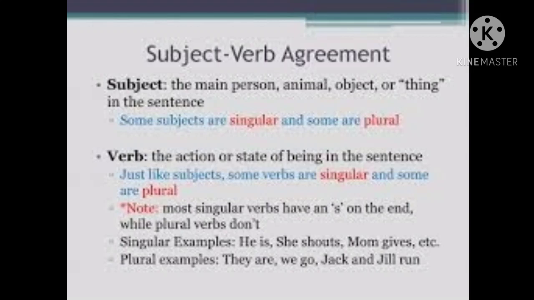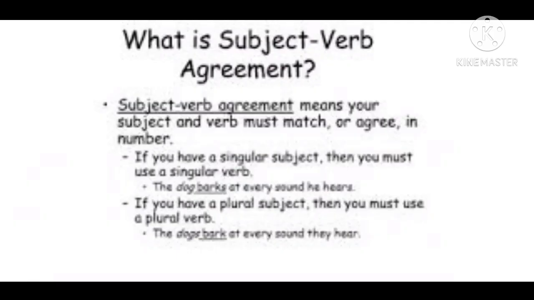Singular examples you can see, like he is, she shouts, mom gives. She is singular, that's why you can see at the end, shouts, we have added S. In the same way, mom is singular and we have added S, gives. Plural examples like they are, we go, Jack and Jill run. Because they are plural, the verbs are also plural.